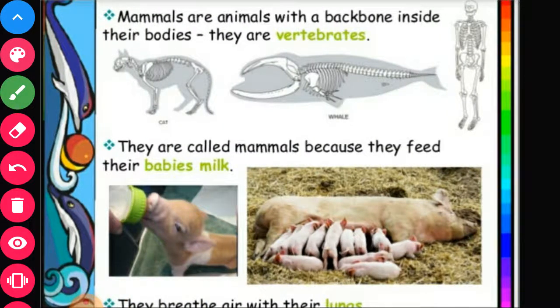Mammals are animals with a backbone inside their bodies. They are vertebrates. They are called mammals because they feed their babies with milk. That's why they are called mammals, because they have mammary glands to feed the young ones.